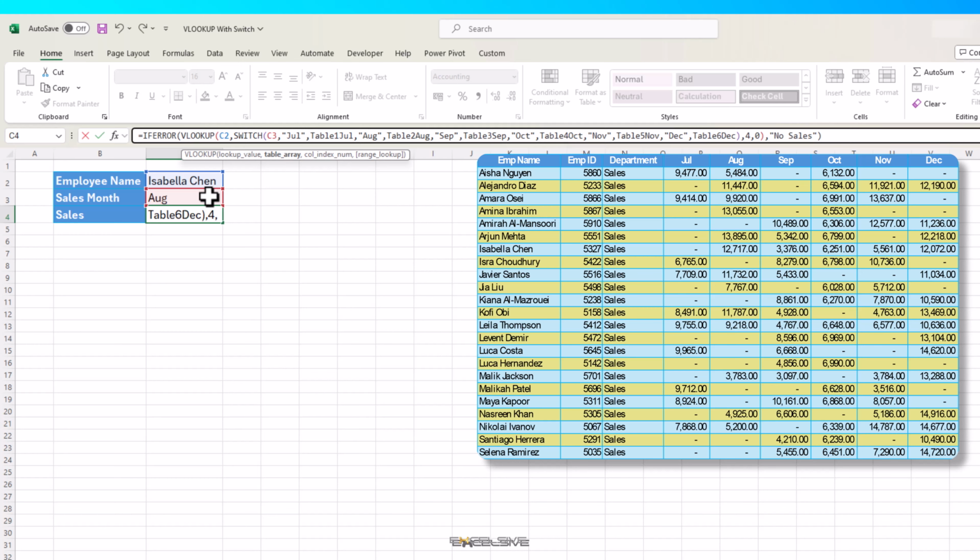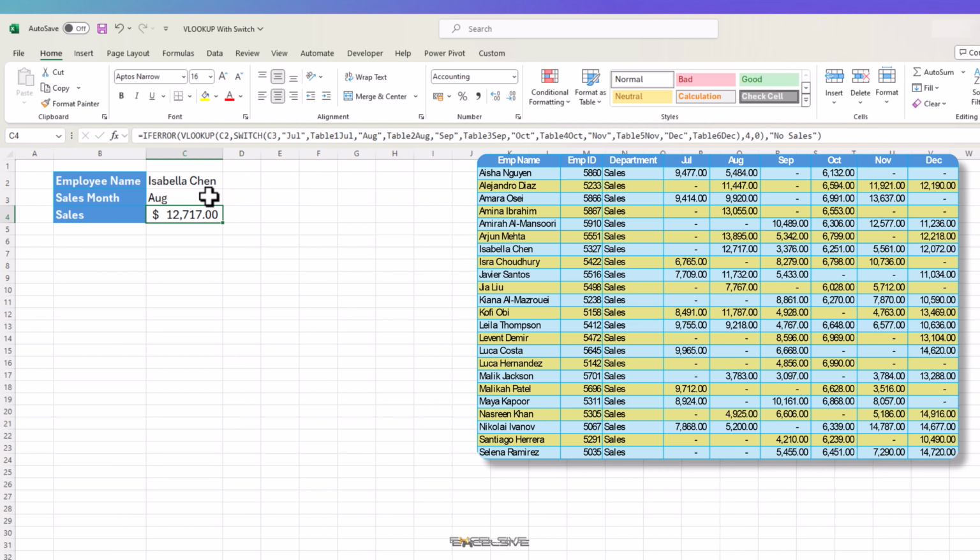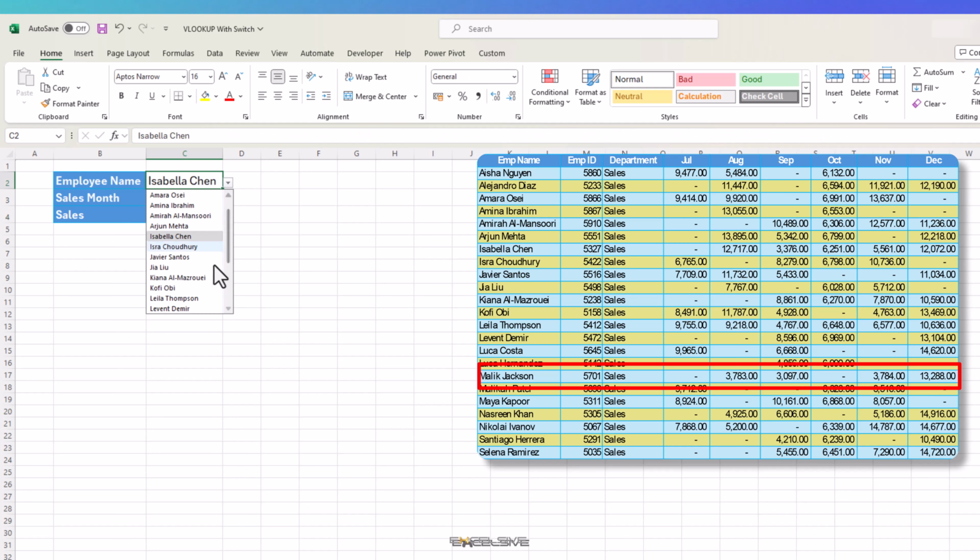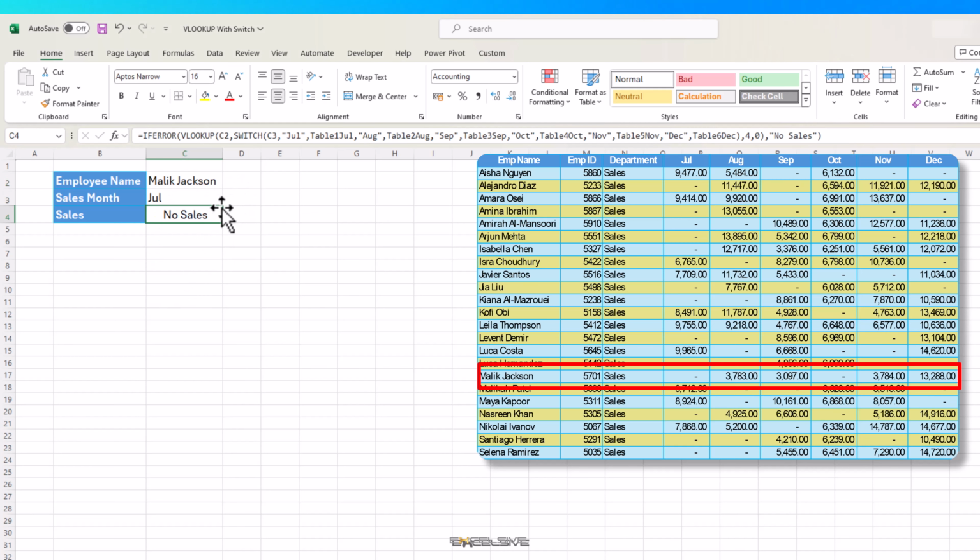Let us bring our cheat sheet again and find a name. Malik Jackson. He hasn't worked in July and October but has worked in other months. Let's choose Malik in our first drop down here and month in here, and here we have our result, no sales. Now let's check Malik for the month of November, and it comes up as 3784, which is exactly what it says here. So our formula works flawlessly.